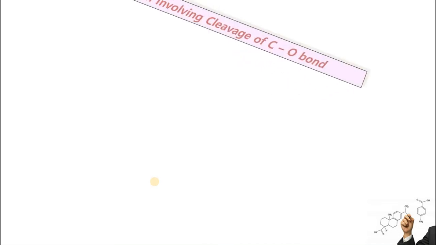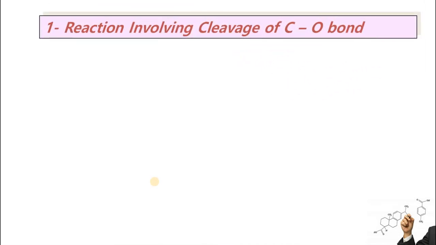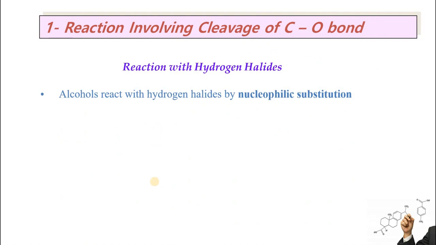First type is the reactions involving carbon-oxygen bond breakage, in which we are going to study the first reaction, which is reaction with hydrogen halides. What is a hydrogen halide? We know a hydrogen halide has a hydrogen and a halogen. Halogen can be chlorine, bromine, iodine. Alcohols will react with hydrogen halide by a nucleophilic substitution reaction. We studied nucleophilic substitution in the chapter on alkyl halides.